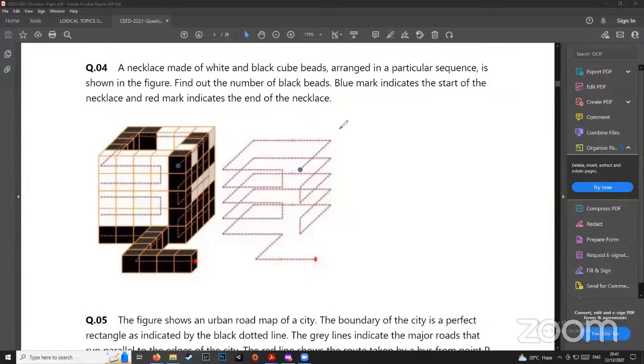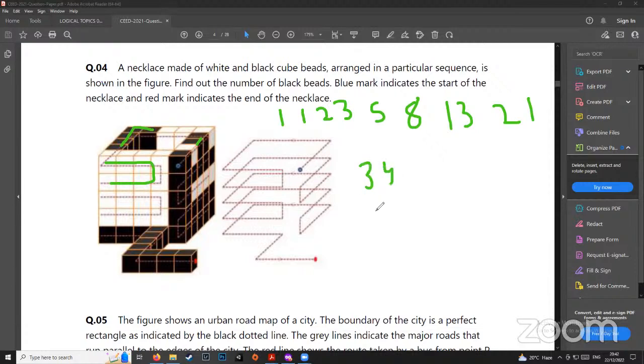So let's just count. One black bead, one white bead. Two black beads, then three white beads, right? Then 1, 2, 3, 4, 5. Five black beads, 1, 2, 3, 4, 5, 6, 7, 8. 8 white beads. I'm guessing 13 black beads and then 21 white beads. Then it will be 34 black beads and then it will continue on.